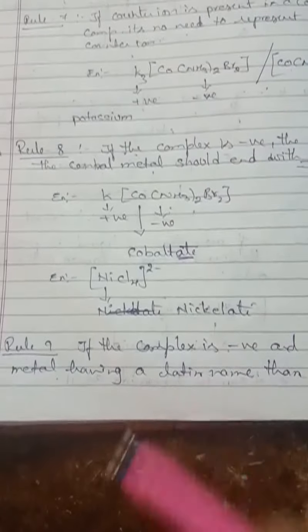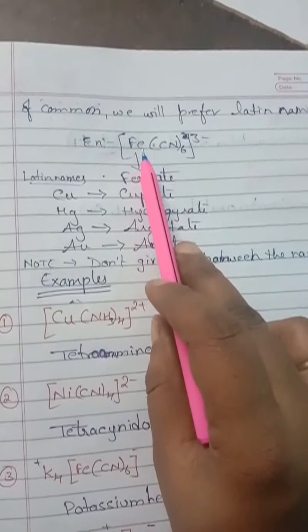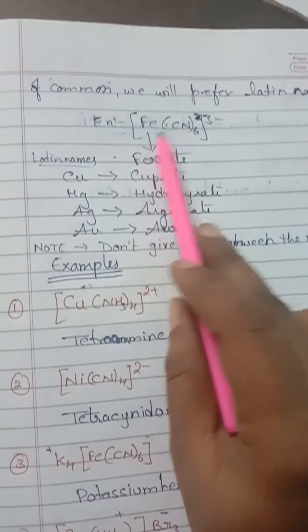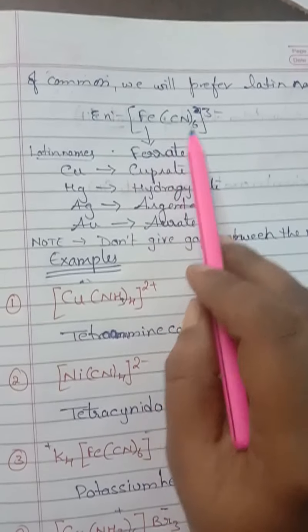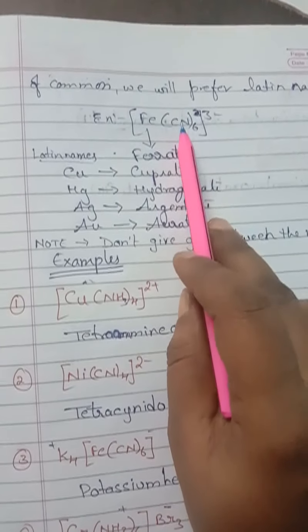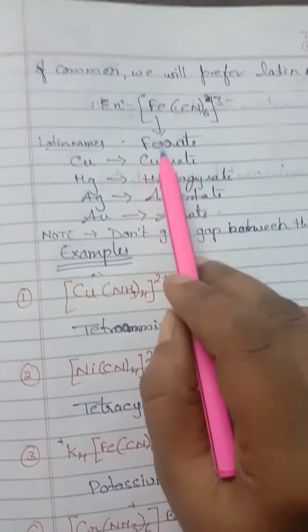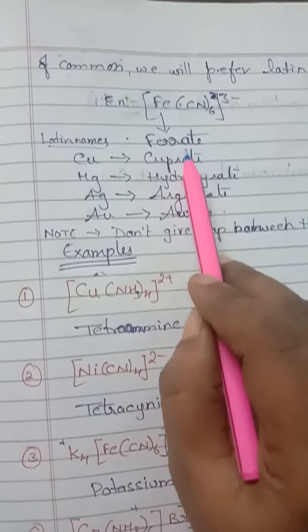Okay, we should prefer their Latin name. So look here, children. Here iron is there, Fe(CN)6 3 minus. Here we should not write hexacyanide iron. What should we write? We should write ferrate. Okay, ferrate.